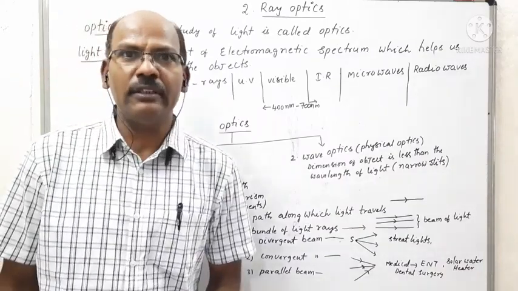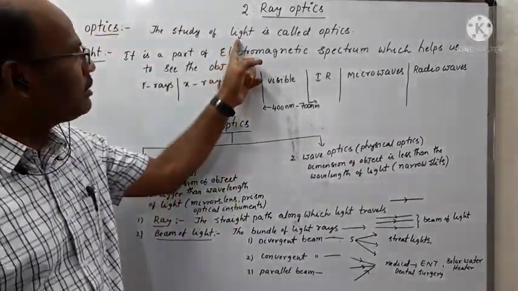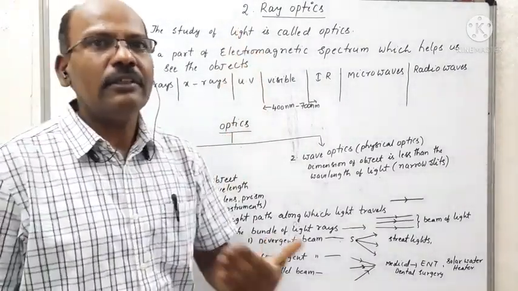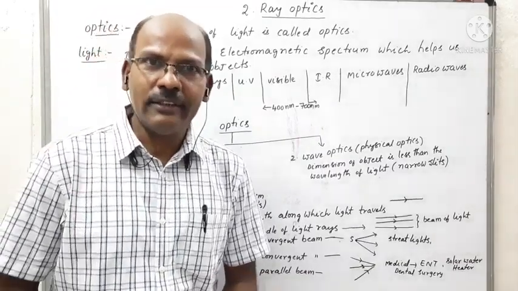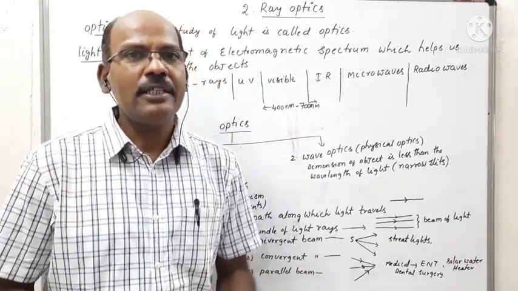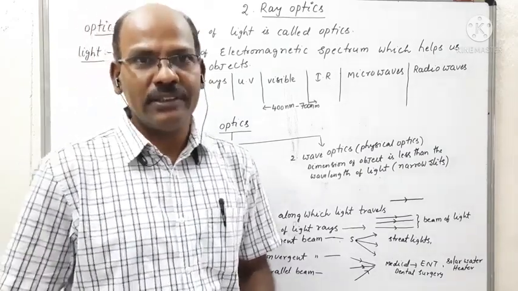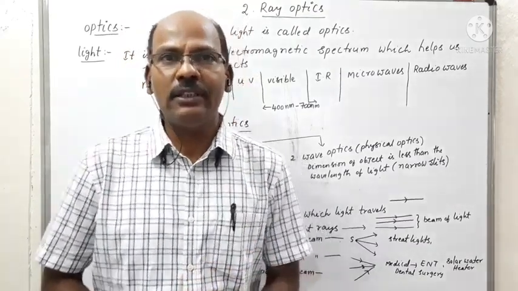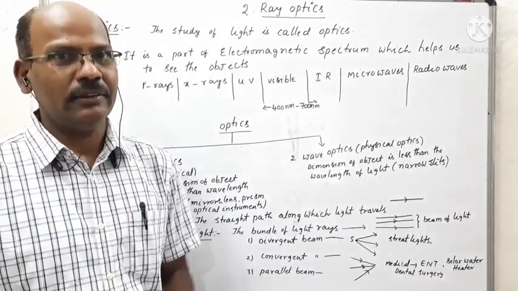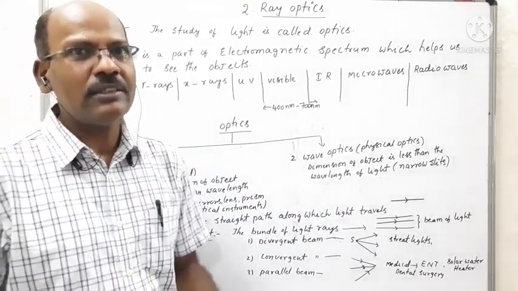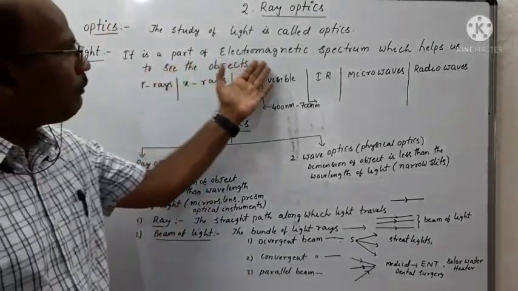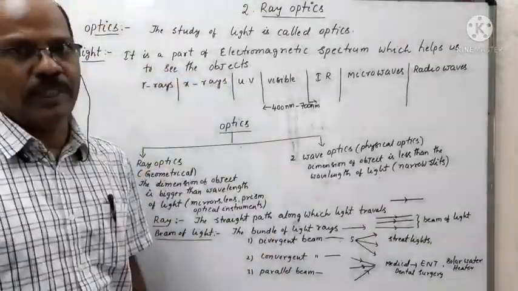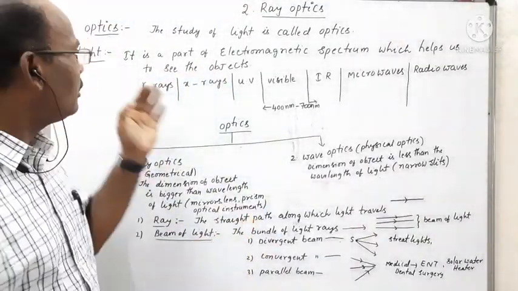In this we clearly observe that there is a term, that is light. We are very familiar with the term light from lower classes. What is light? In general, light is a form of energy which helps us to see the objects very clearly. That form of energy is simply called light. But according to physics, what is light? It is a part of the electromagnetic spectrum which helps us to see the objects. That is also called light.